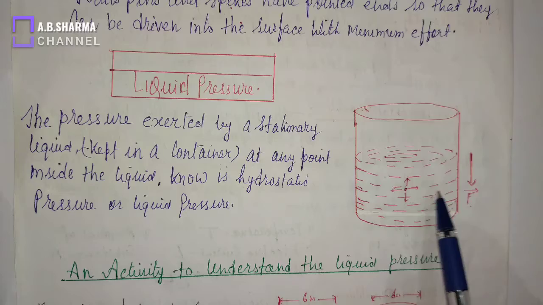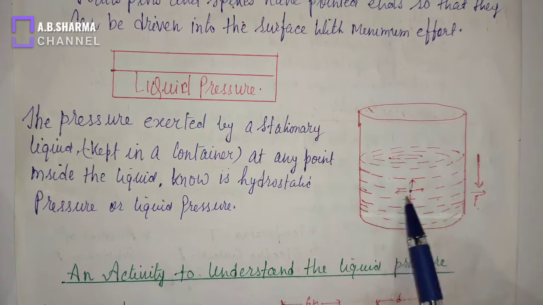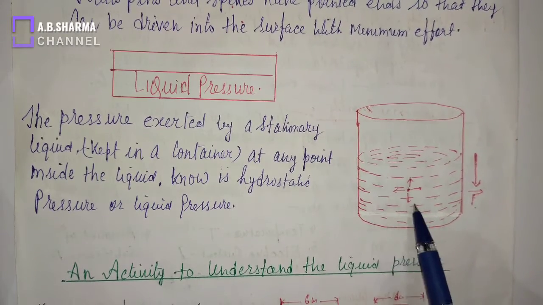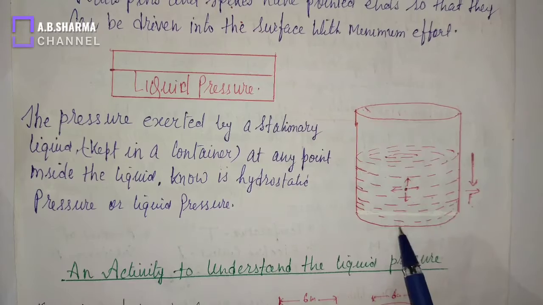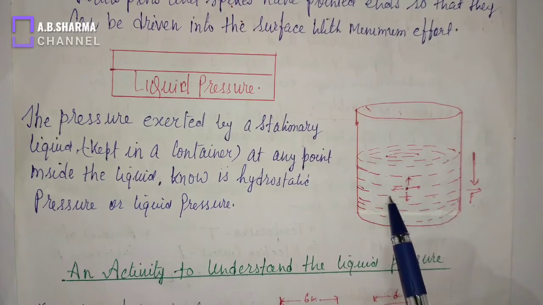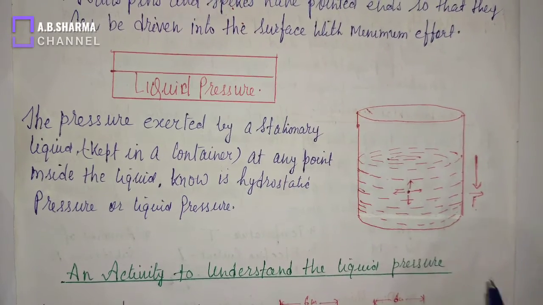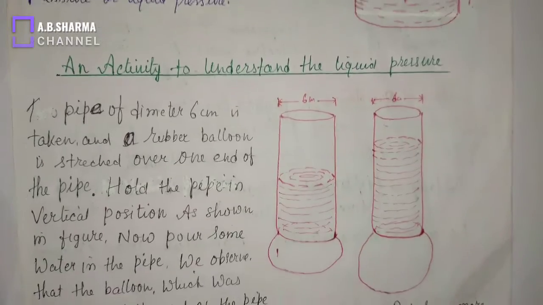This container contains liquid in it, and this liquid exerts pressure on the walls of the container as well as the bottom of the container. So the pressure exerted by this liquid is called liquid pressure. Now see an activity.